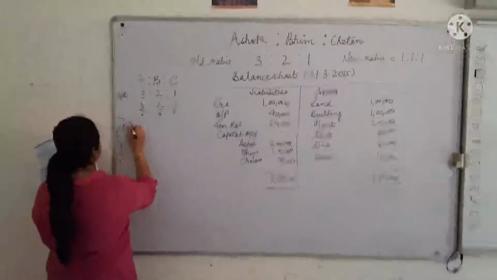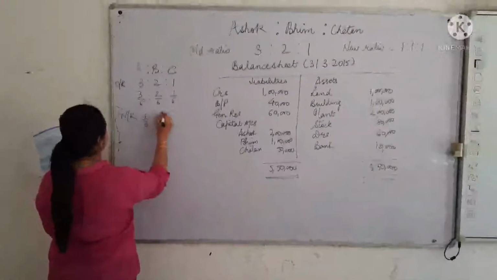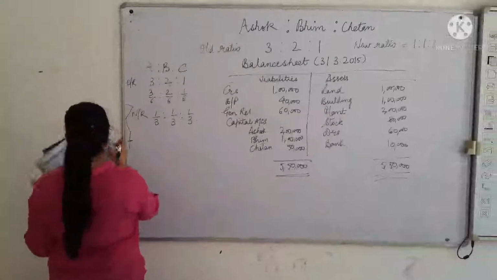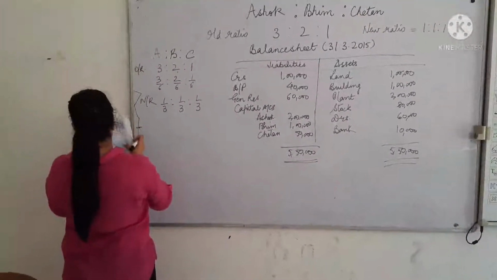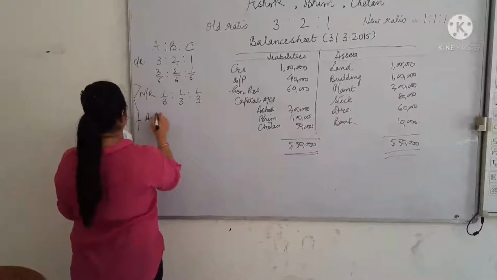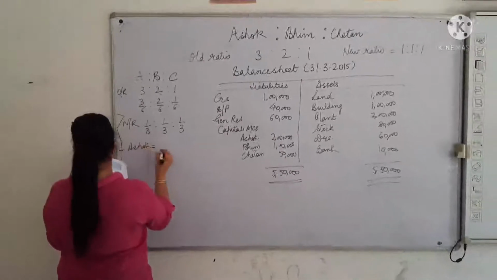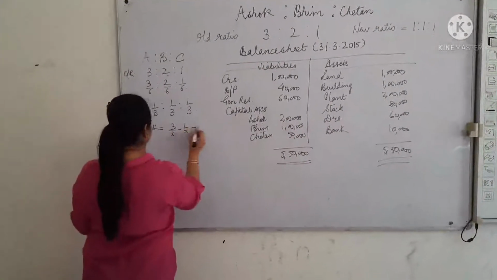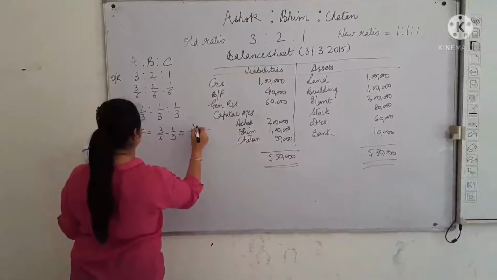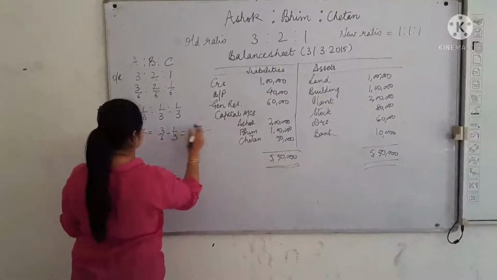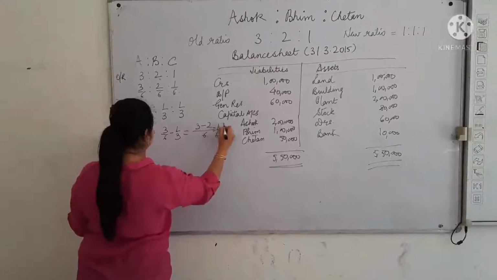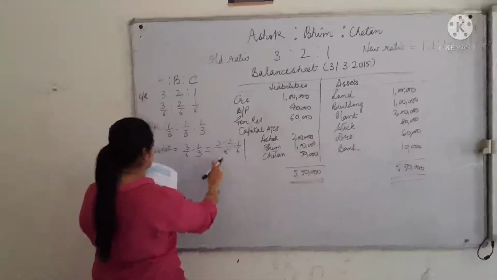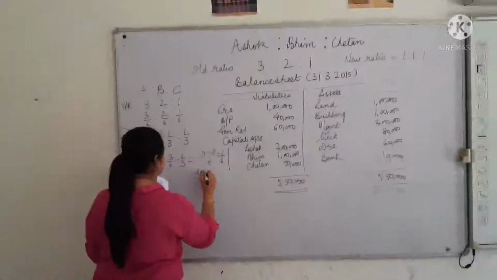And the new ratio is 1 by 3 is to 1 by 3 is to 1 by 3. Now for Ashok, the change in his ratio is his old share minus his new share. That becomes 3 by 6 minus 2 by 6, which is equal to 1 by 6. Okay, so what is it? His old share was more than his new share, so this is his sacrifice.